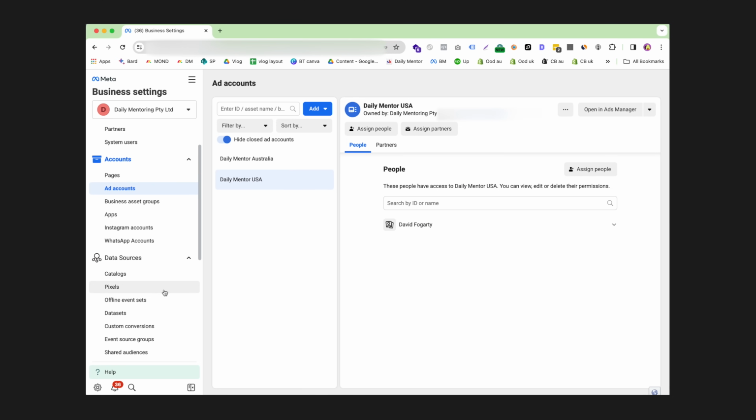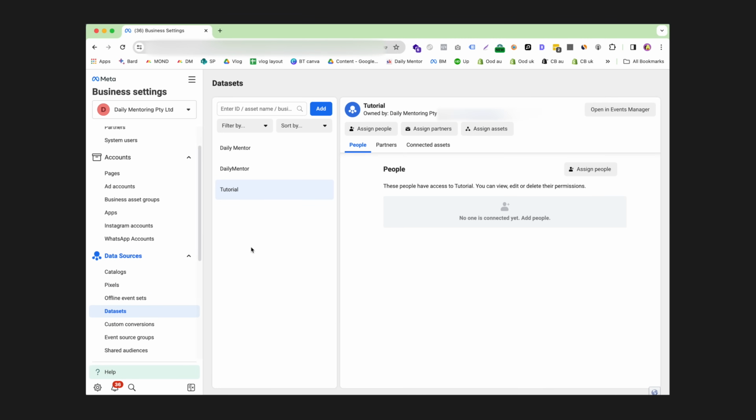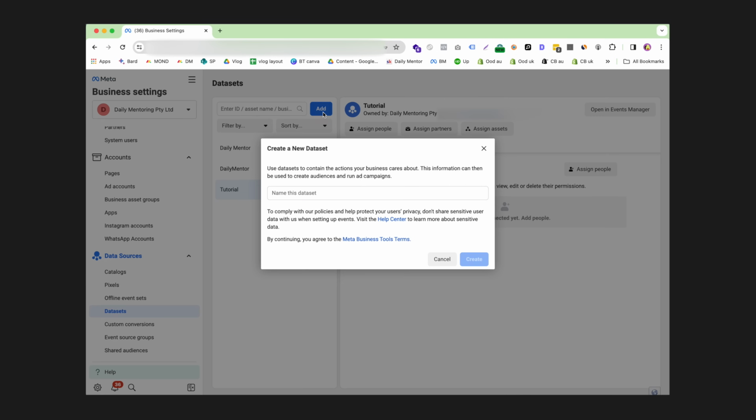So now we've only got one more step before we can launch our campaigns and start making money. Are you still with me? We simply need to go into pixels. Now, if you come here at the moment, pixels has now moved to something called datasets. Don't worry, it's basically exactly the same as it always has been. You can click add, and then you can name your dataset, such as your Shopify store name or your agency name, and click create.